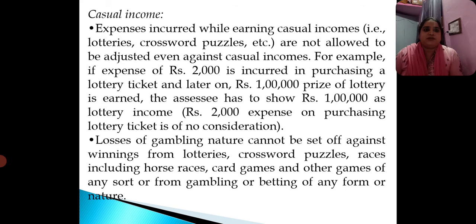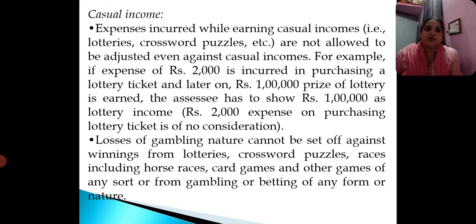If you are incurring any expenses while you are earning casual incomes, they are not allowed to be adjusted against casual income. For example, if expenses of rupees 2000 is incurred in purchasing a lottery ticket and later on a prize of rupees 1 lakh is earned, the assessee has to show rupees 1 lakh as lottery income. Rupees 2000 expense on purchasing the lottery ticket is of no consideration. Thereby, expenses whatever you are incurring at the time of earning the casual incomes are not allowed or adjusted against the casual incomes.